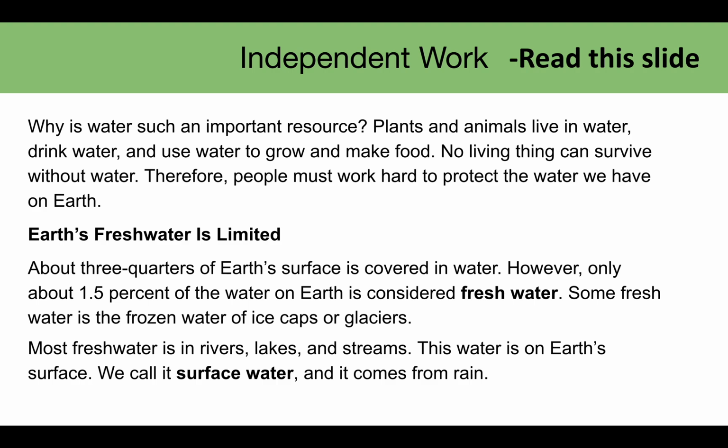Some fresh water is the frozen water of ice caps or glaciers. Most fresh water is in rivers, lakes, and streams. This water is on Earth's surface. We call it surface water, and it comes from rain.